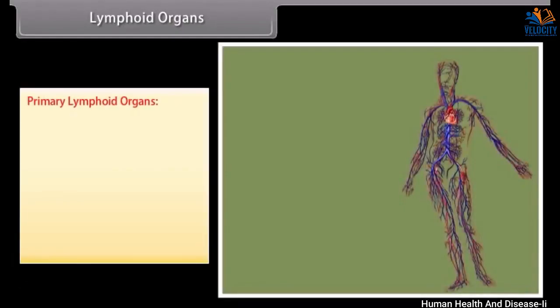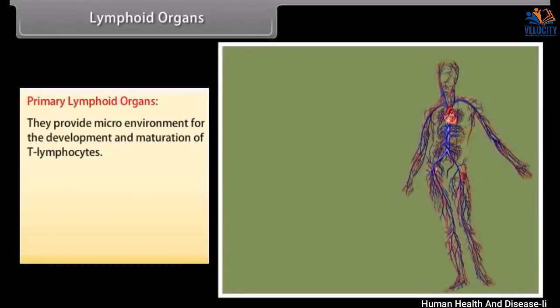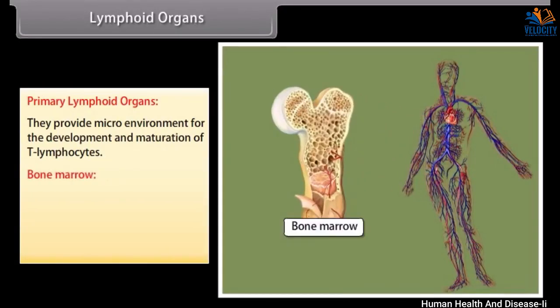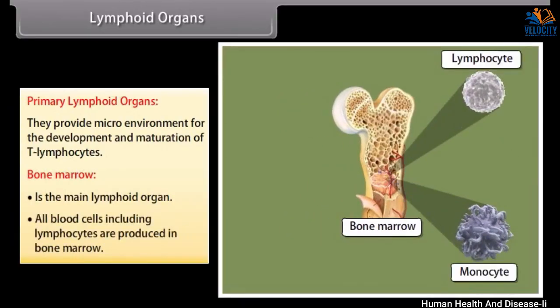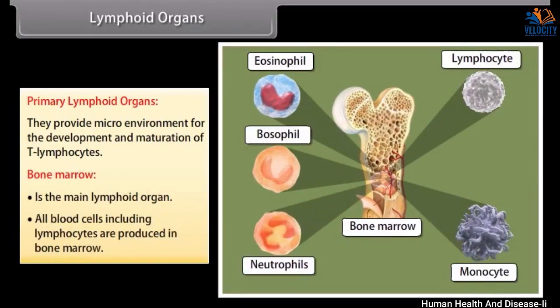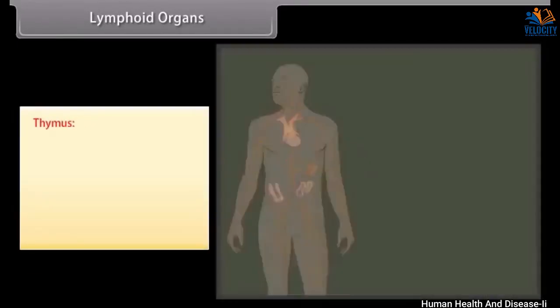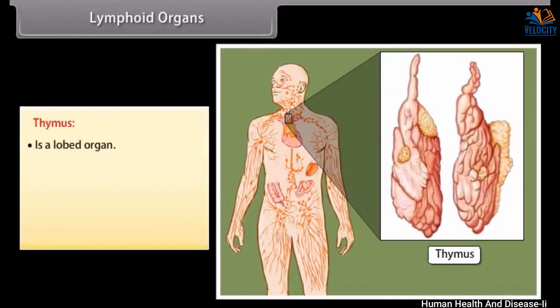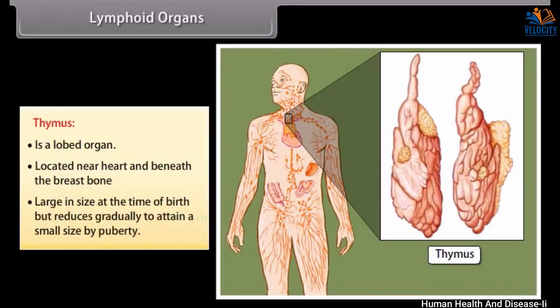Primary lymphoid organs. They provide microenvironment for the development and maturation of T lymphocytes. Bone marrow is the main lymphoid organ. All blood cells including lymphocytes are produced in bone marrow. Thymus is a lobed organ located near the heart and beneath the breastbone. It is large in size at the time of birth, but reduces gradually to attain a small size by puberty.